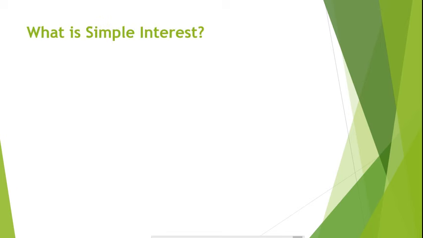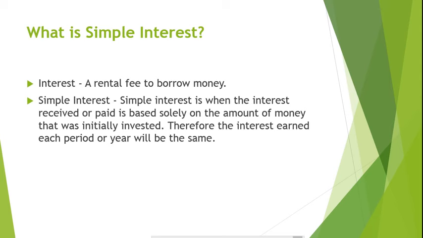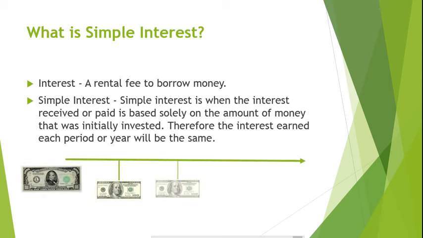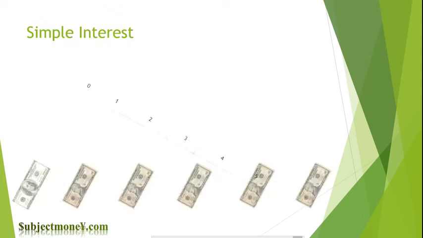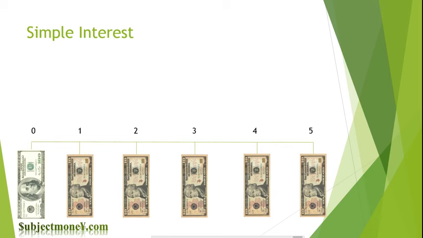So what is simple interest? Interest can be thought of as rent to borrow money. You can either receive interest or rent when you lend out money, or you can pay interest or rent when you borrow money. Simple interest is when the interest received or paid is based solely on the amount of money that was initially invested. So if you invested $100 and it earned simple interest at an annual rate of 10% for 5 years, then your investment would earn $10 each year for the next 5 years, totaling $50 in interest.